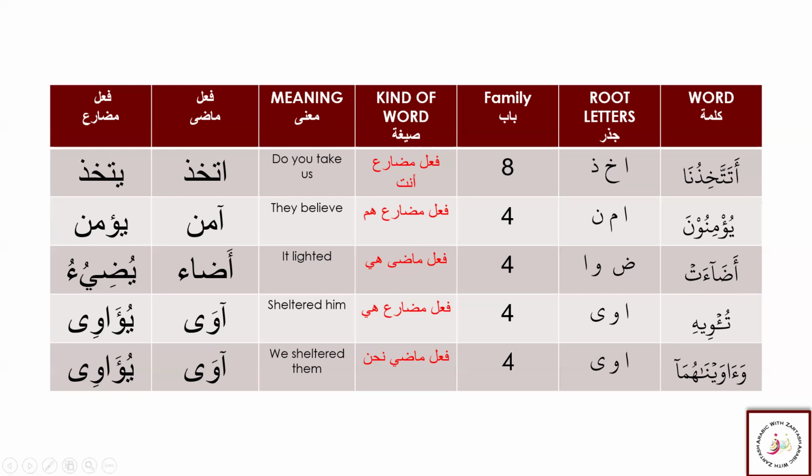How they are used in the Saghir and Kabir charts. Then we have Awahu, again Hamza, Waw, and Ya, two harfi illa and one Hamza, Fa'il Mudare Hiya, sheltered him. Awa, yu'wi, because of the two harfi illa and one Hamza. Joining of the two Hamzas will give us Awa. And you can see this Yu'wi, this Waw is because of this Dhamma. Then Wa awaynahuma. Again, the root letters are Hamza, Waw, and Ya. Fa'il Madi, Nahnu. We sheltered them. Awa, yu'wi.